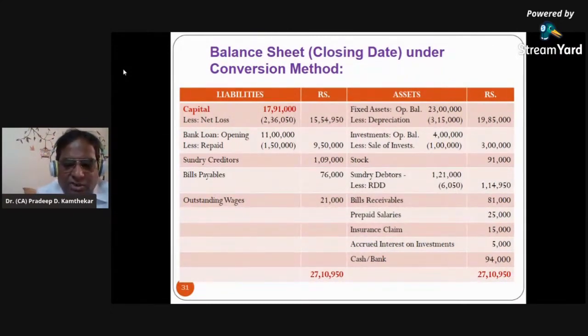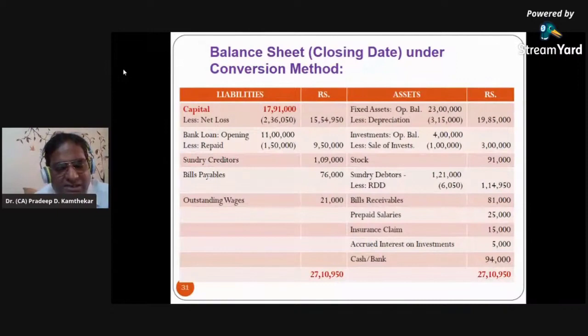Now debtors, I told you, this is again a balance of debtors account. So this is a debit. Sundry debtors 1,21,000 is debtors balance. So second effect of this will go where? Asset side 1,21,000 is debit. So what is pending? Credit. So for this 1,21,000, we will credit debtors account.